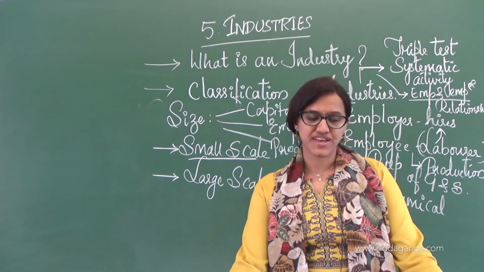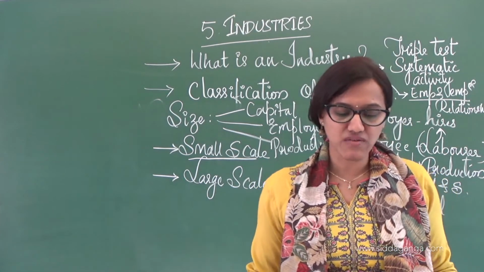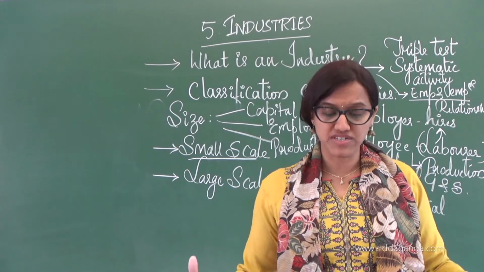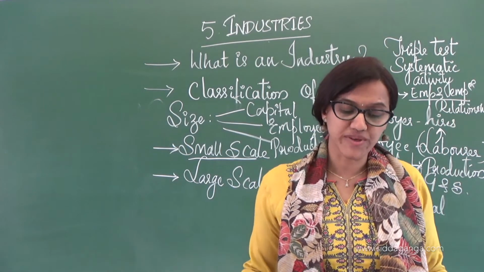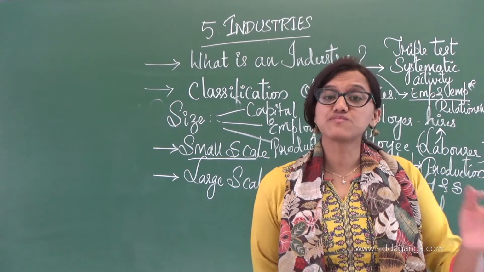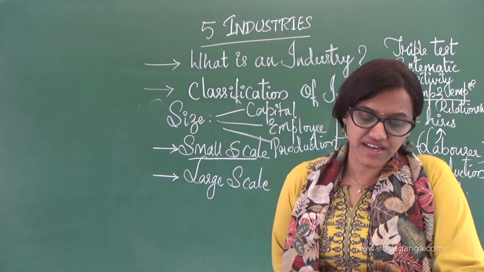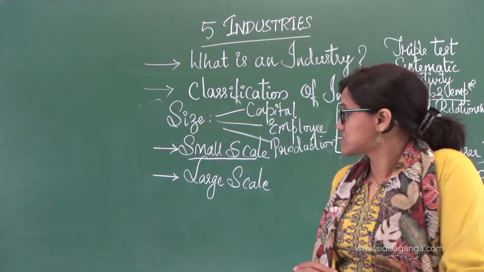Then comes the large scale. Large scale industries are those wherein automobiles and heavy machinery are produced. The investment of capital is very high there, and the technology used is also superior.